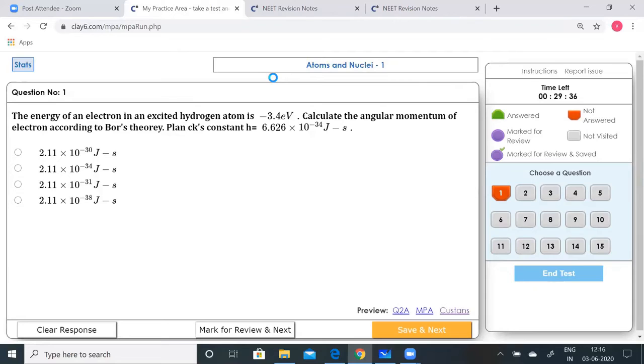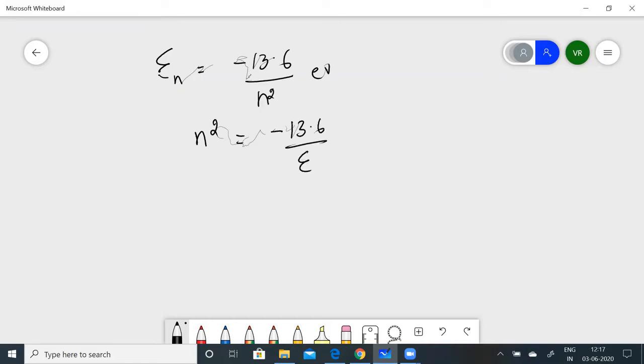Let's quickly solve this. The energy of the electron in the nth state, En, is given by −13.6/n² electron volts. From this we get n² = −13.6/En.